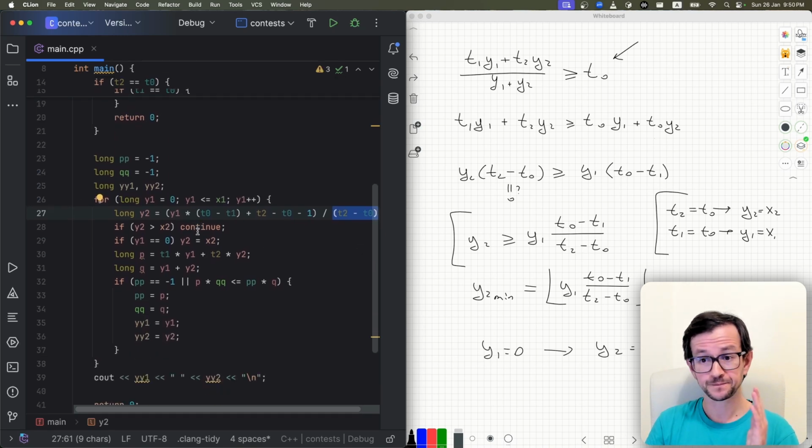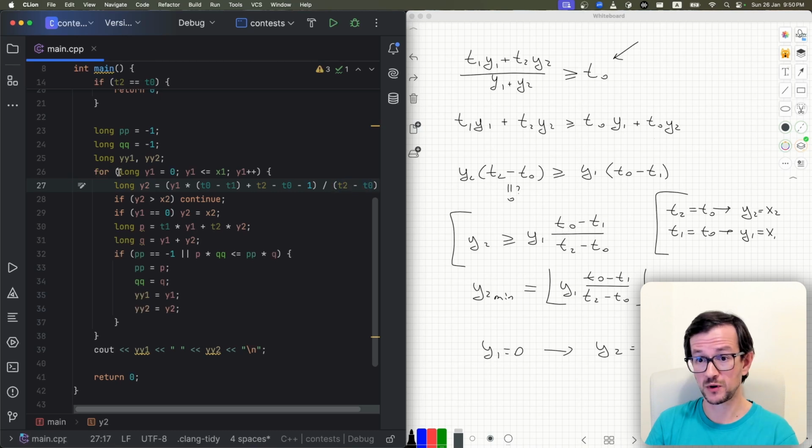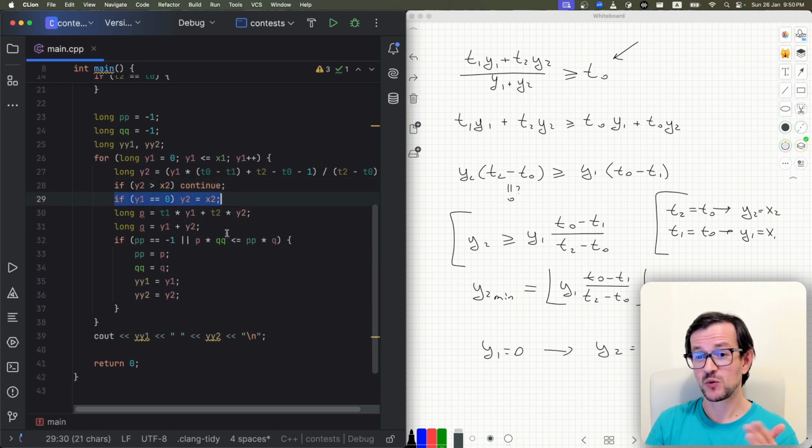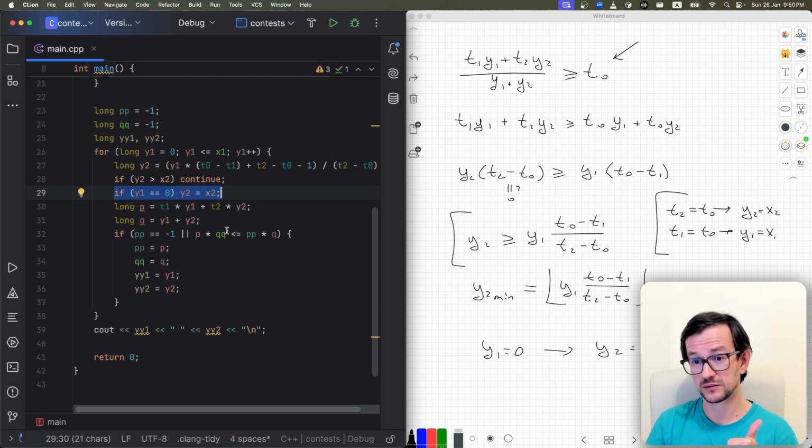Now here I track all possible values of y1 and calculate the minimal possible value of y2. If it is greater than x2, then it's impossible, so this value of y1 doesn't work. Here I track the special case when y1 equals 0, then you need to put y2 equals x2. This is the nice touch of this problem. I love problems like this.